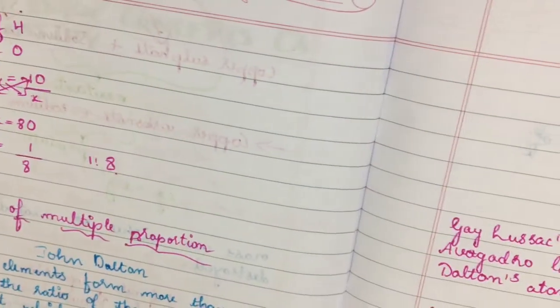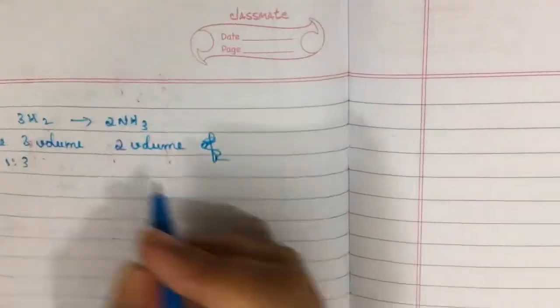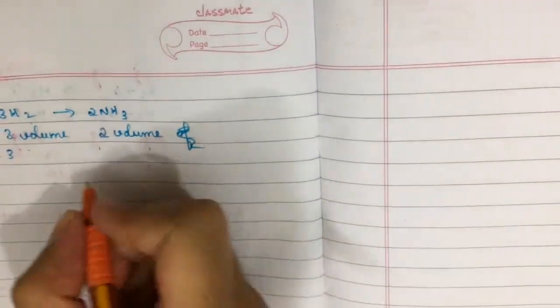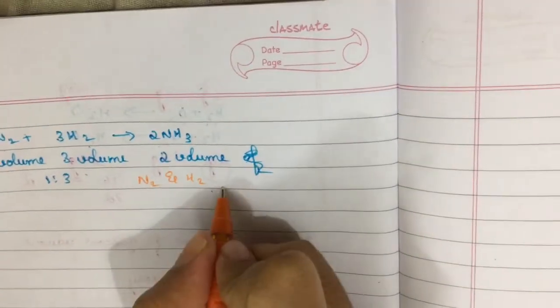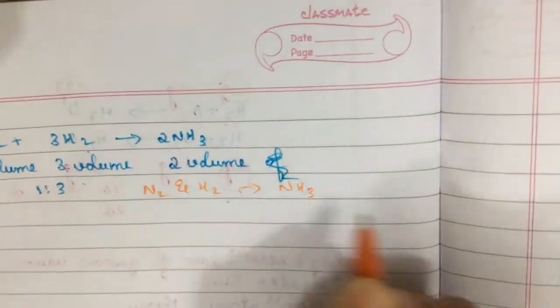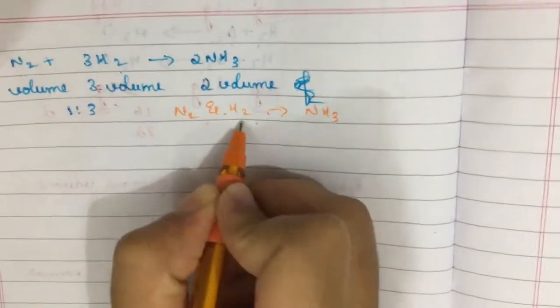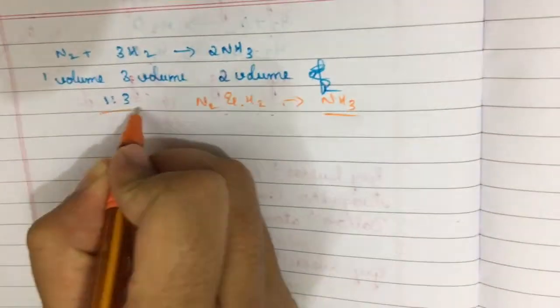So this can be explained as, when the gases nitrogen and hydrogen combine to form ammonia, that is, when gases react or combine or are produced in a chemical reaction, they combine to produce ammonia in a simple ratio, that is 1:3 by volume, under fixed temperature and pressure.